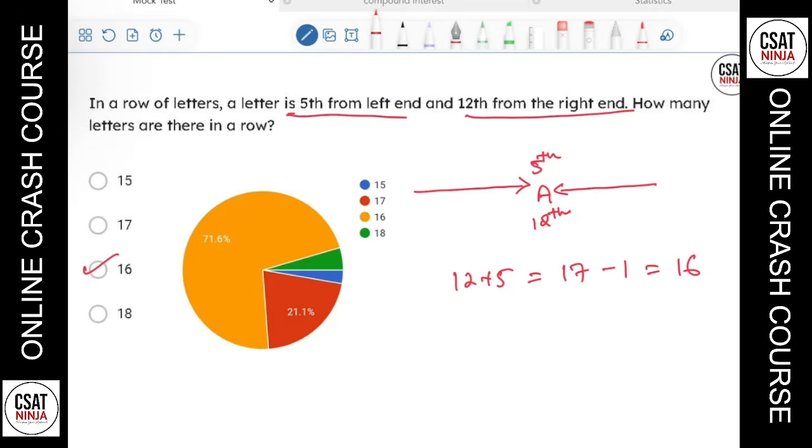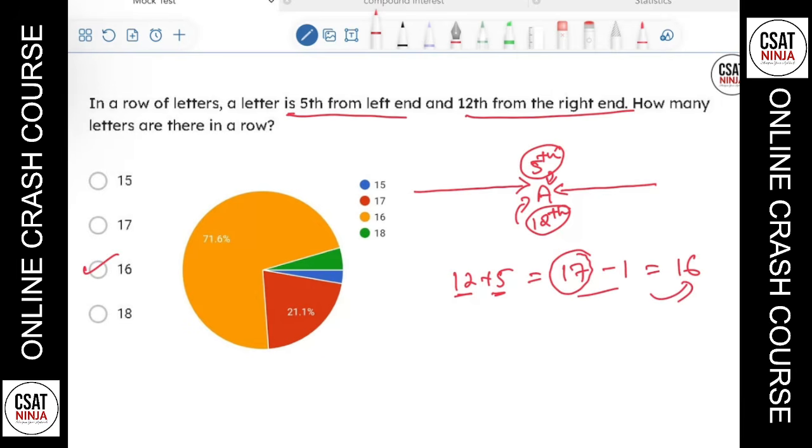Why 16? Because 12 and 5 here: this fifth term includes A as well, and this 12th term includes A as well. So we are counting A two times. If I count A two times, I'm getting 17. So I need to count only one time because A is only one letter there. That's the reason why we subtract one, which gives us our answer.